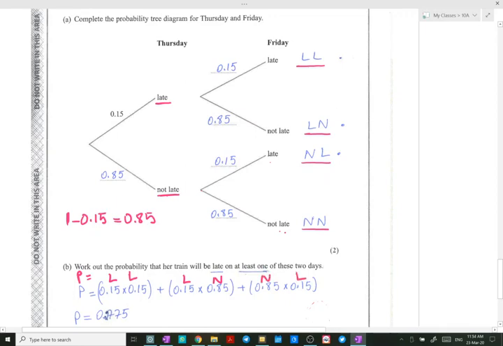So we multiply the probabilities along the branches and we add the choices. So these are the choices that might happen. It might be late, late, or it might be late, not late, or it might be not late and late.